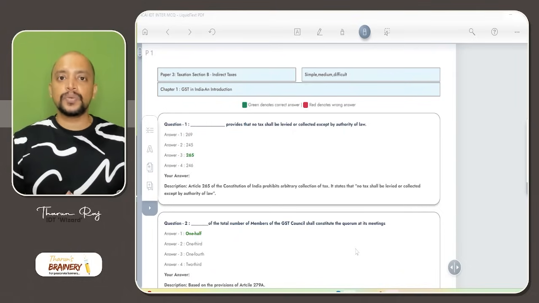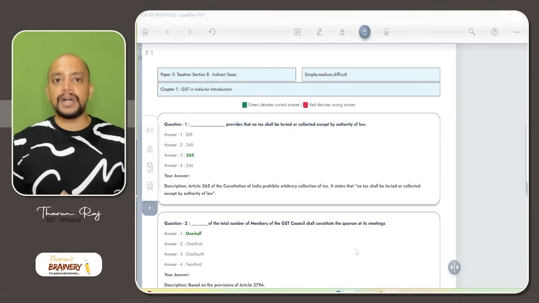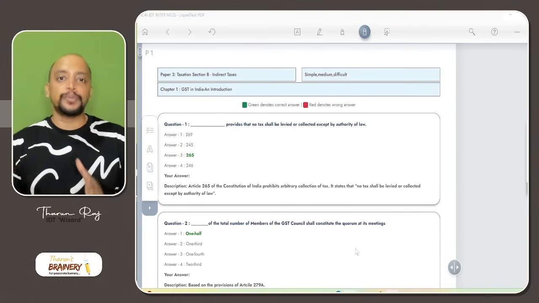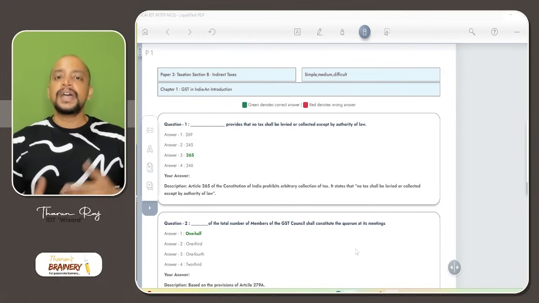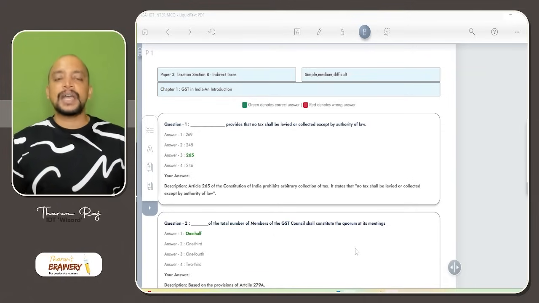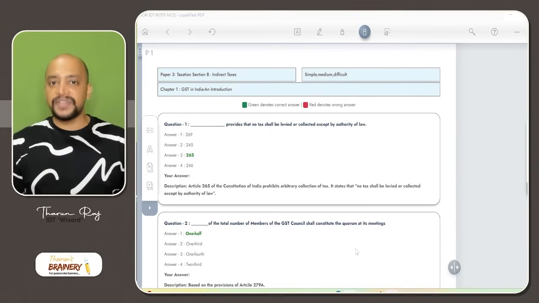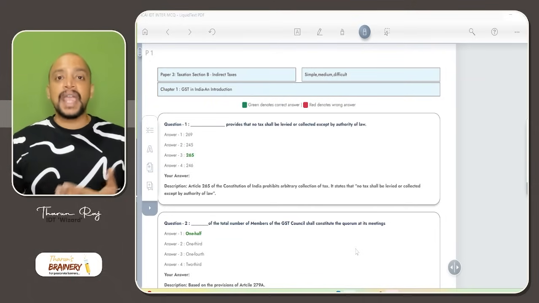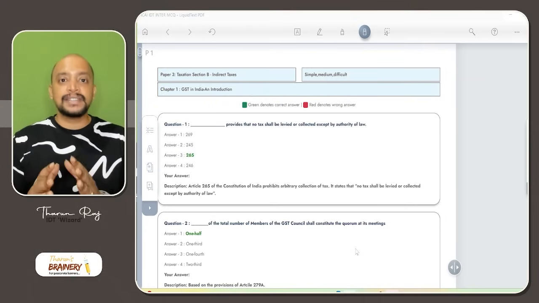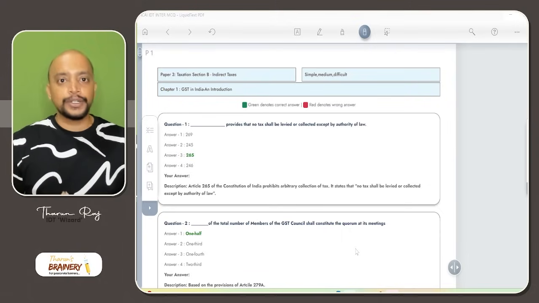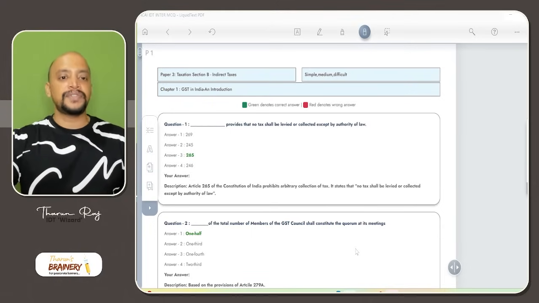So these MCQs which I am going to discuss are from ICAI resources. ICAI has created an MCQ portal in the Board of Studies app, and from that, chapter wise, I have taken the MCQs and I am going to discuss them with you with justification for the answers. Apart from this, we have also got some case study type MCQs, that is, case scenario type MCQs, which are also given by ICAI. So that also we are going to discuss in this particular video. So let's start with the first chapter.